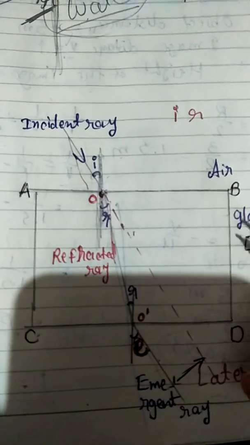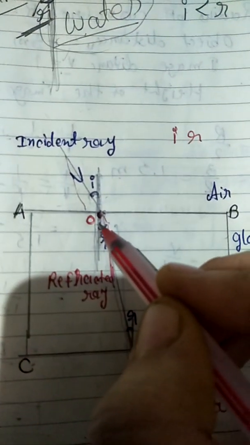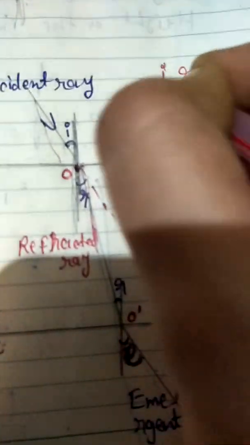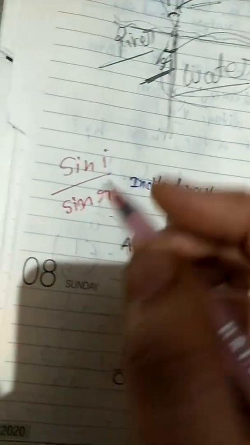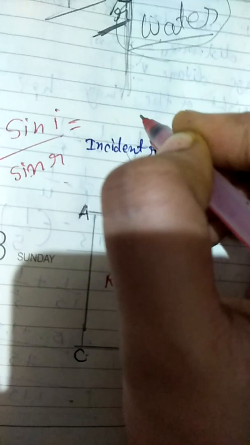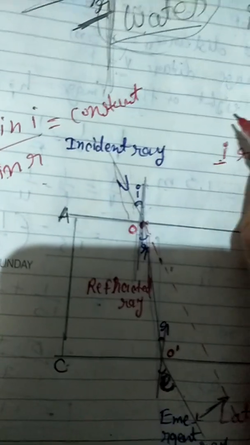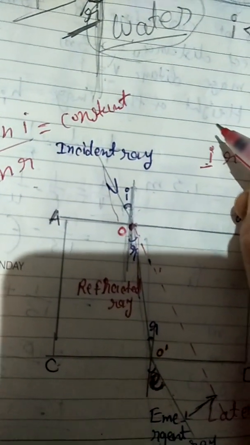So sin i upon sin r is equal to a constant, and this constant is known as the refractive index, mu.